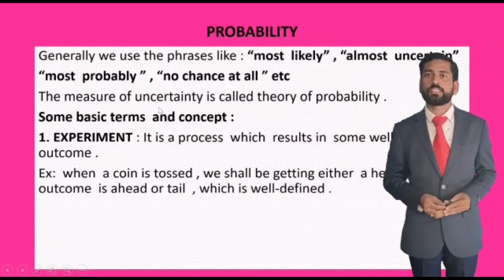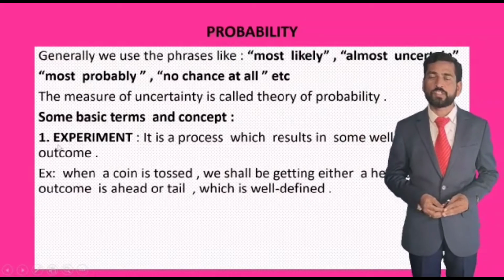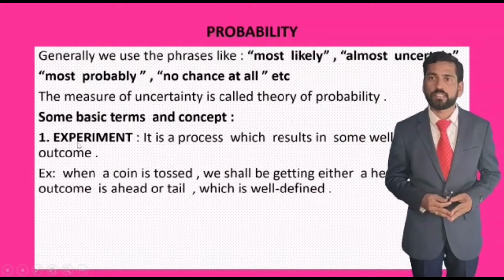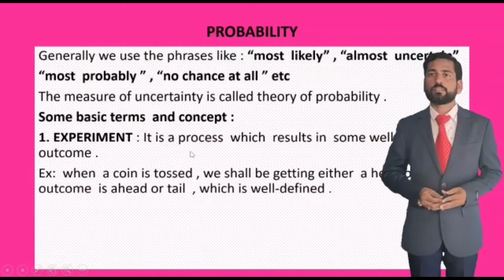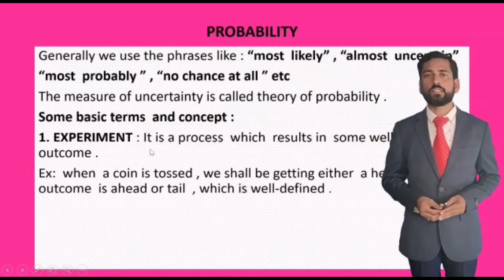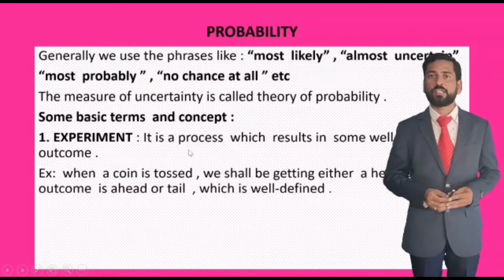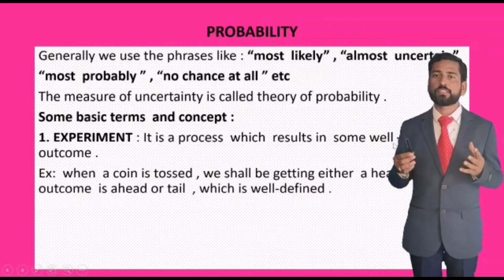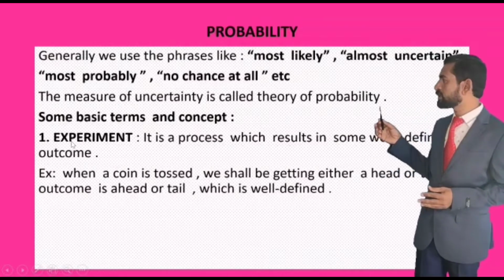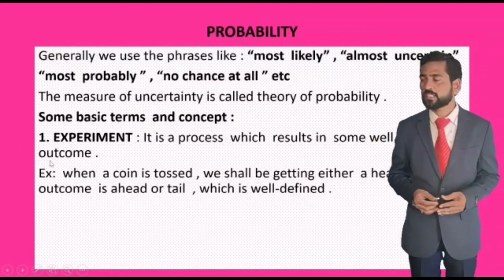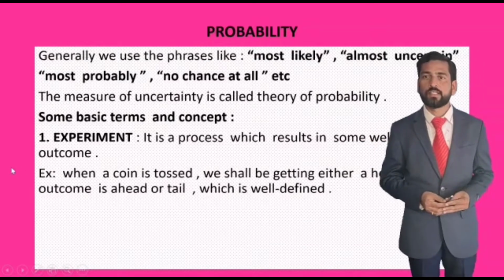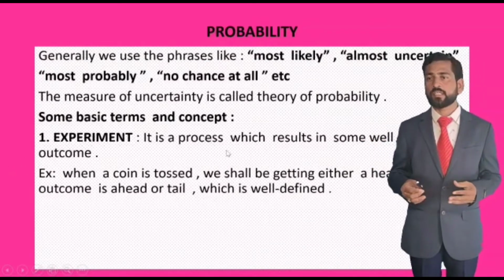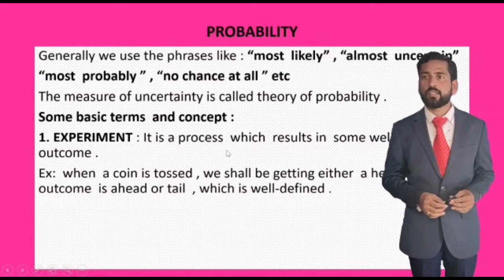Number one, the first basic term is experiment. We should know what is meant by experiment. It is a process which results in some well-defined outcomes. That means we have to start an event. For example, when a coin is tossed, we shall get either a head or a tail.